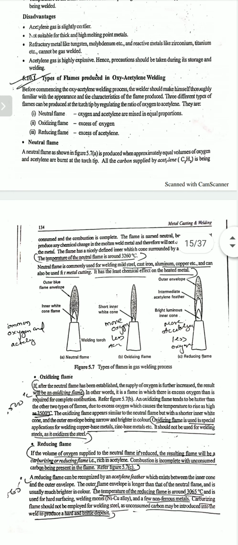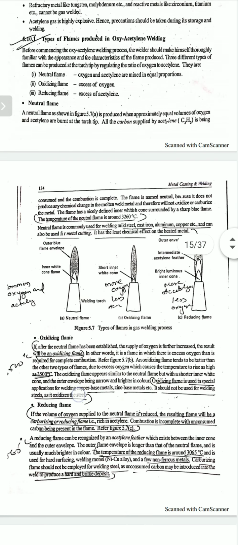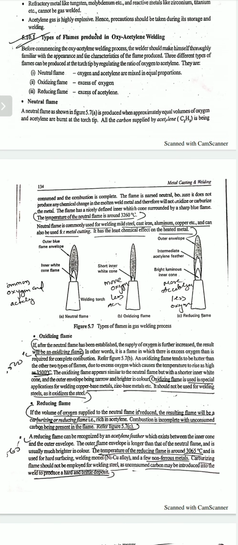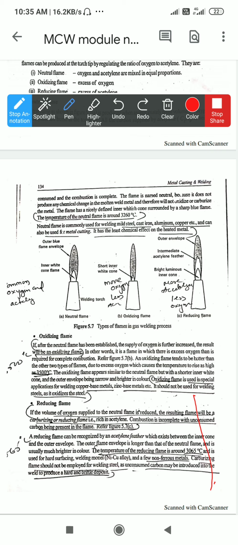Now, let us see the types of flame produced in oxygen acetylene welding. You can see in this diagram the neutral flame, oxidizing flame, and reducing flame. These different types and sizes of flames are controlled by controlling the gases. Okay. So, which gases are being controlled? The size of the flame can be controlled by the welder by operating the control valves of the gases. Now, you can see the neutral flame.